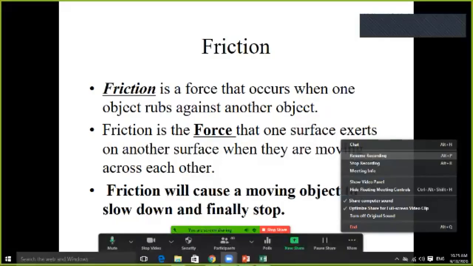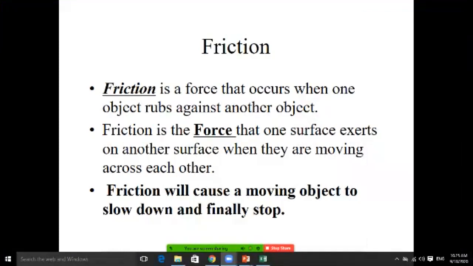This occurs when objects rub against each other. You have done this activity also, and you realized that whenever one surface is rubbed on another surface, they definitely produce heat. Friction will cause a moving object to slow down, and finally it will stop. Students, if you throw or kick a ball on the ground, after some time the ball is going to stop, and that is the cause of friction. Friction causes a moving object to slow down, and finally it will stop. So it means friction is a type of force.